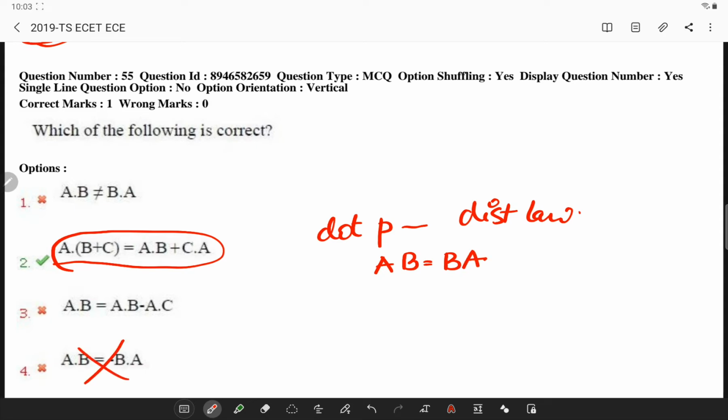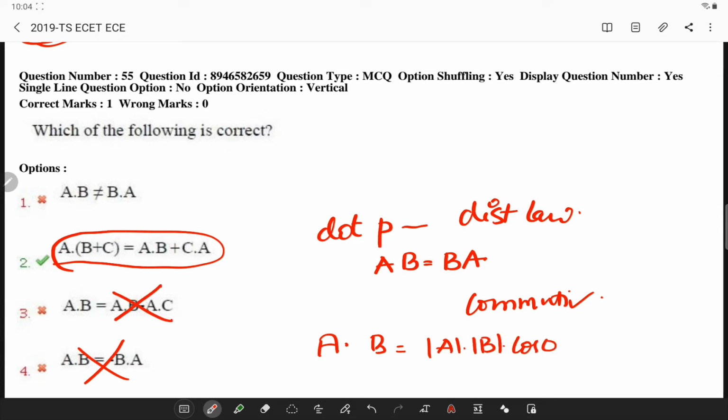As dot product also obeys the commutative law, and if you remember the dot product, A dot B is mod A into mod B into cos theta. So there is nothing like this. So generally this is equal, so this is also not the right thing. So this is your answer.